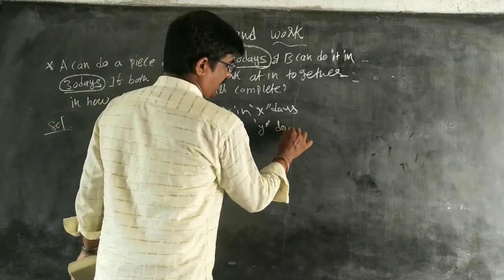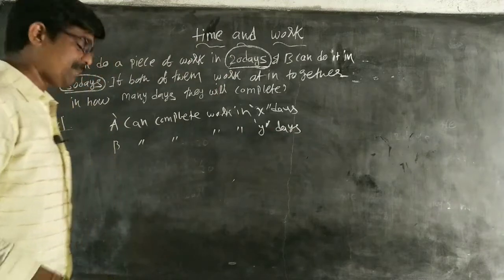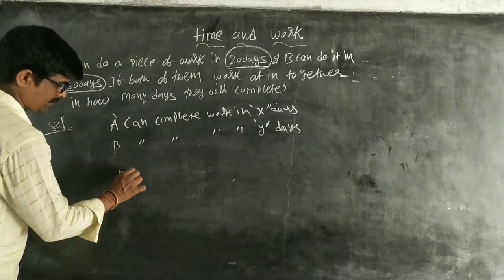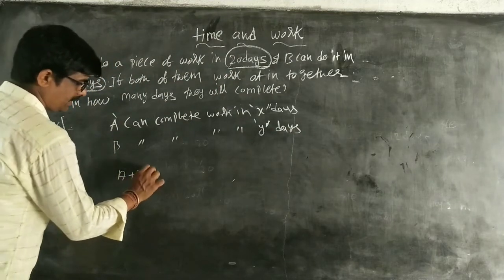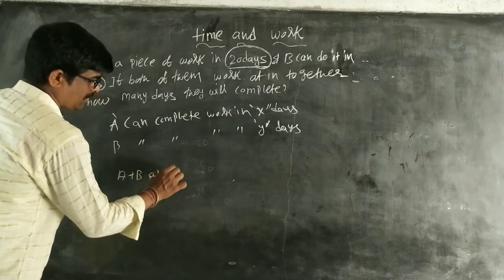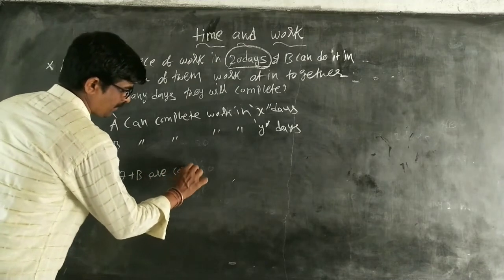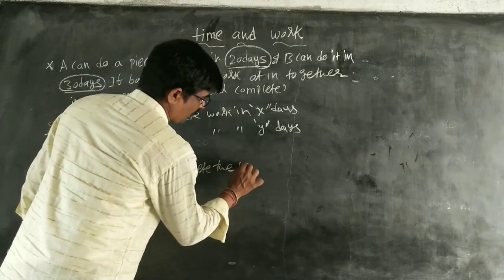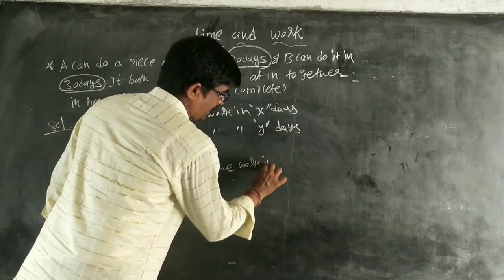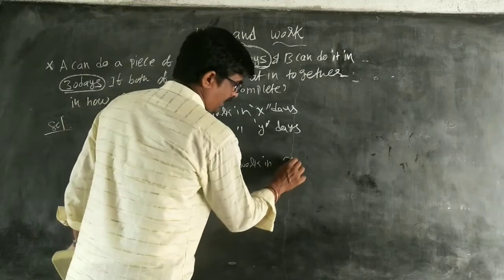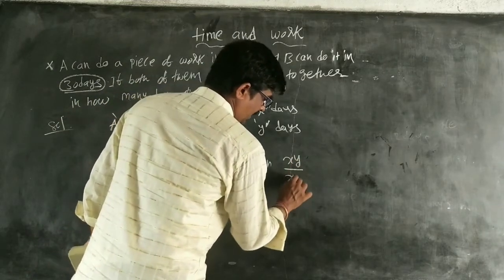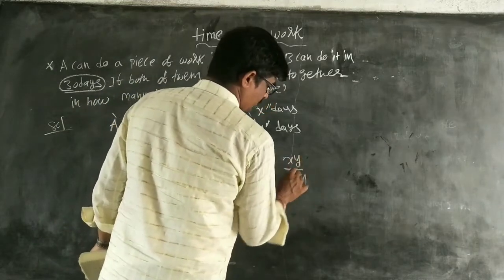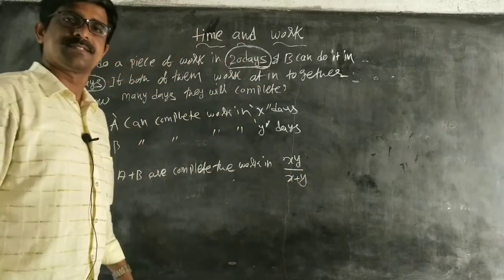A plus B complete the work in, the formula is X into Y by X plus Y.